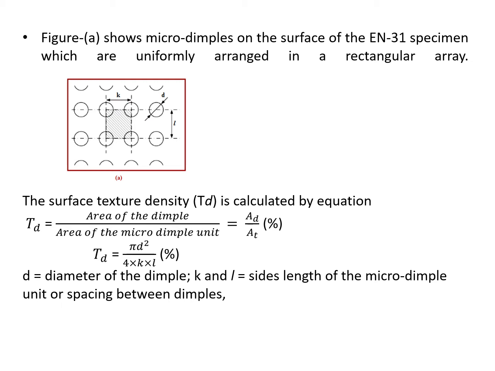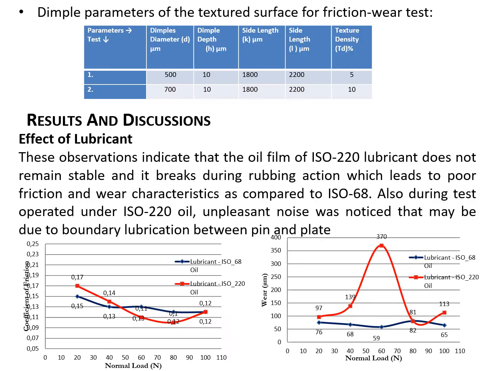The surface texture density is calculated by using TD equals pi d square divided by 4KL, where d is the diameter of the dimple, K and L are the side lengths of the micro dimple unit. This table represents the dimple parameters of the textured surface for friction wear test analysis.